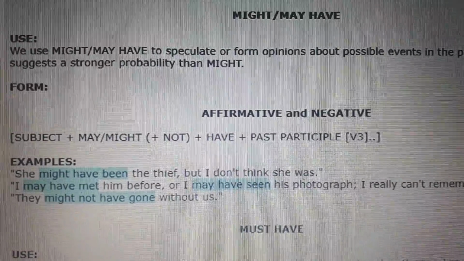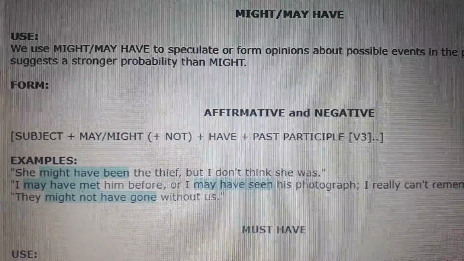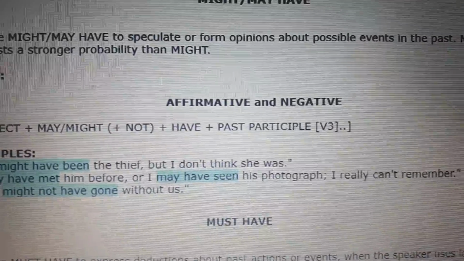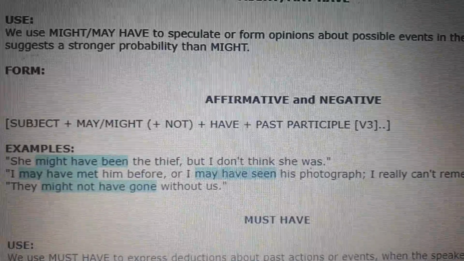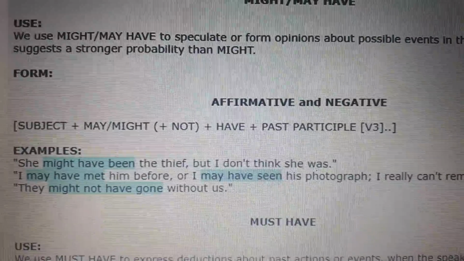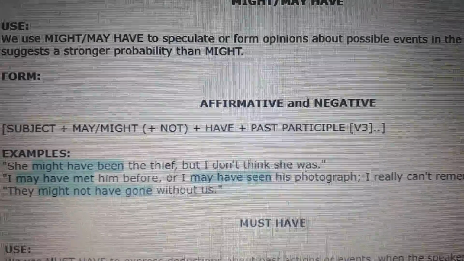So we have another example. I may have met him before, or we can say I may have seen his photograph. I really can't remember. It means pude haberlo conocido antes, o pude haber visto su fotografía.